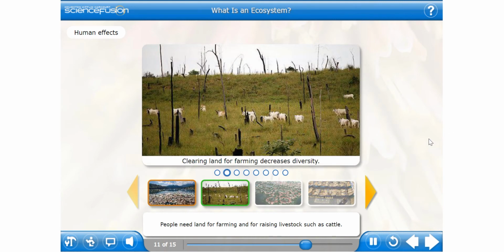People need land for farming and for raising livestock such as cattle, but clearing the land decreases diversity. This is especially true in areas near tropical rainforests. Clearing the land takes habitats away from plants and animals.